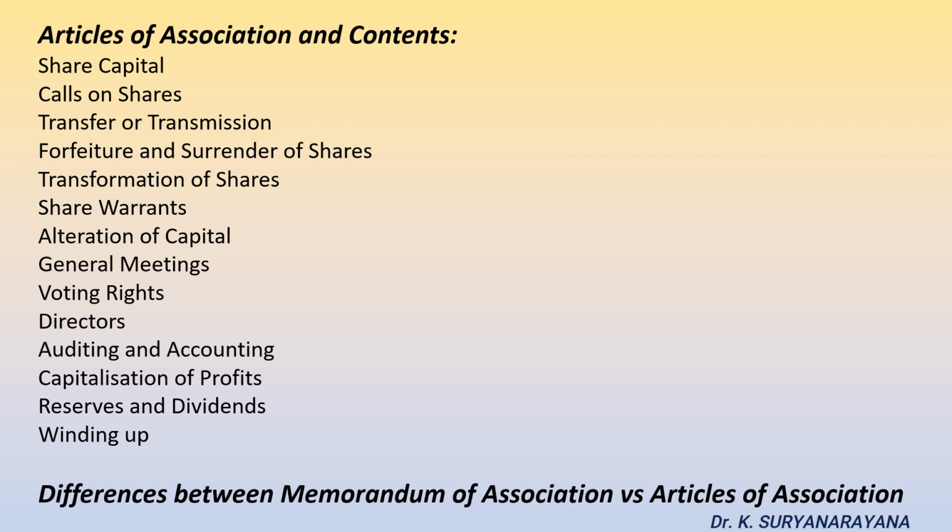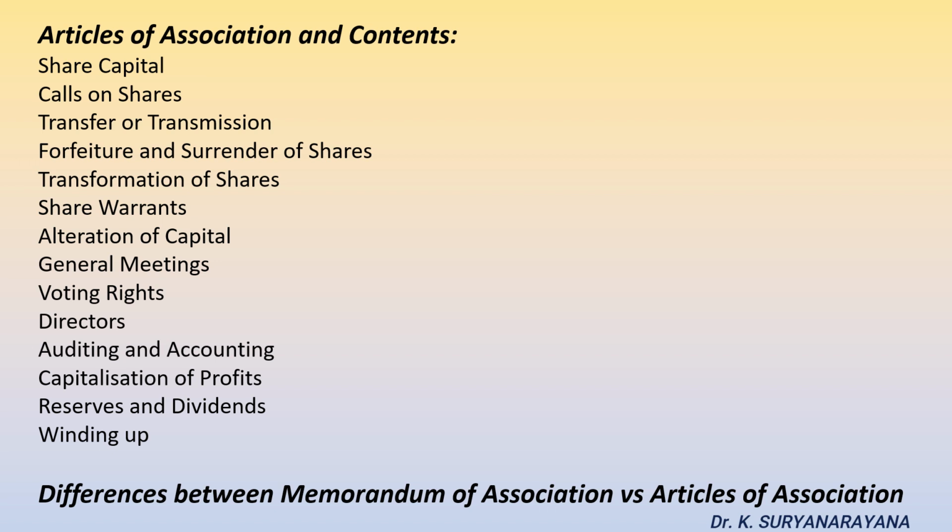Transformation of shares to stock. Shares can be converted into stock according to the resolutions in a general meeting, and these should be in accordance with the articles of association. Share warrants. A share warrant, which is a bearer document related to the title of shares, can be issued by a public limited company as per provisions mentioned in the articles of association. Alteration of capital. According to the company's interest, at any time they can increase or decrease the capital, but rules and procedures should be laid down in the articles of association.